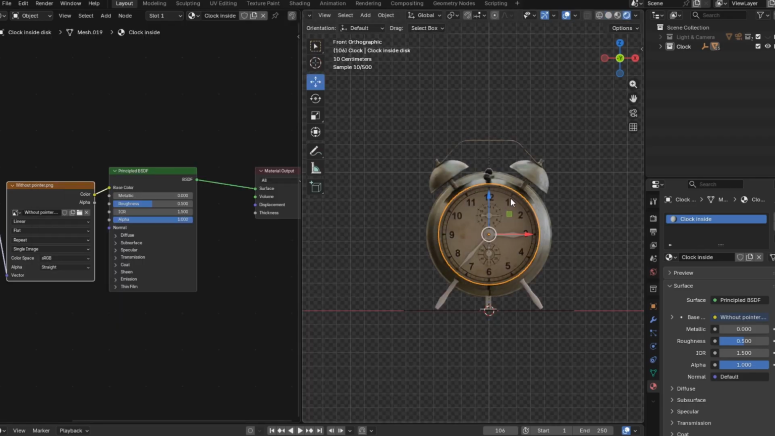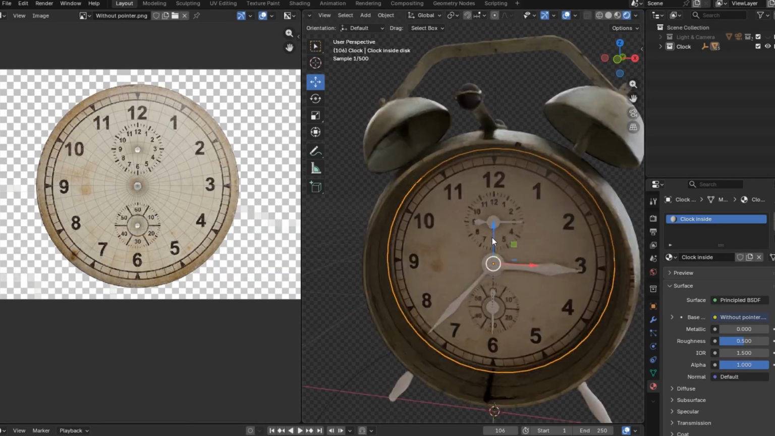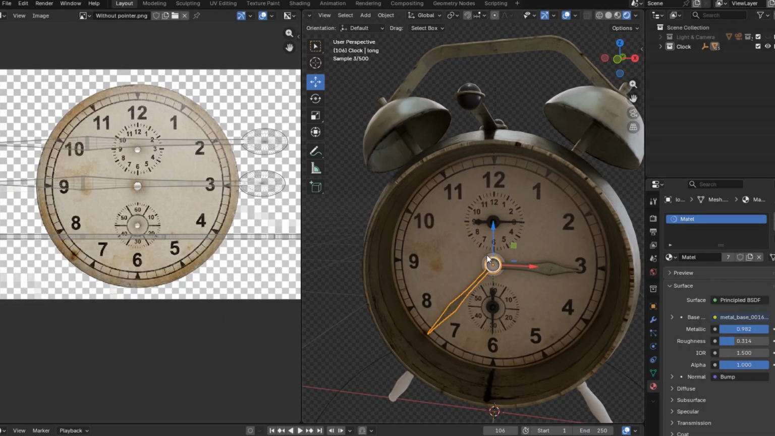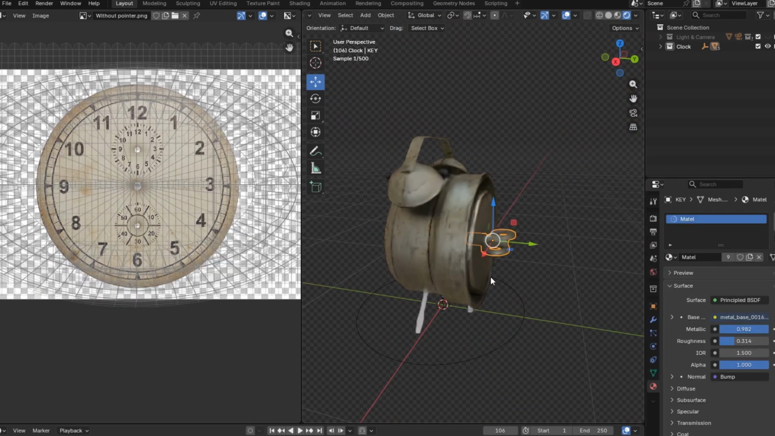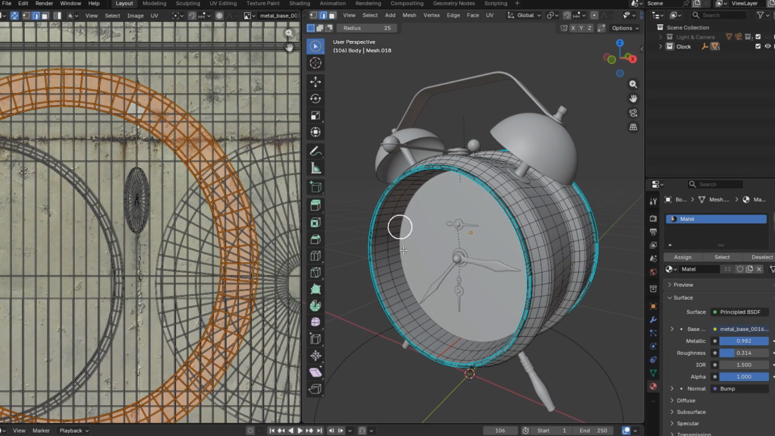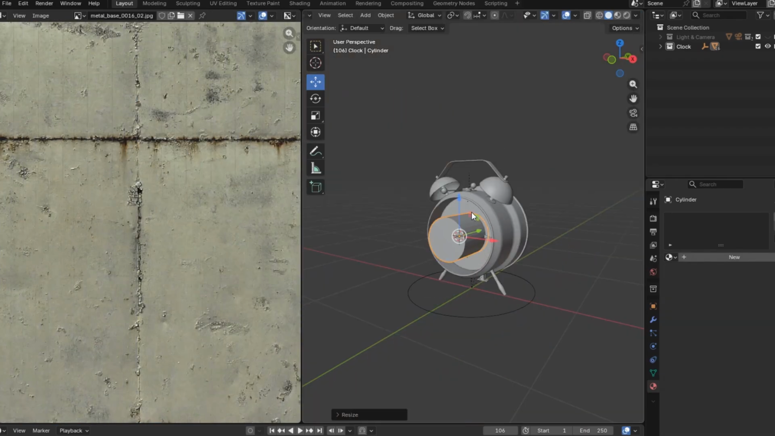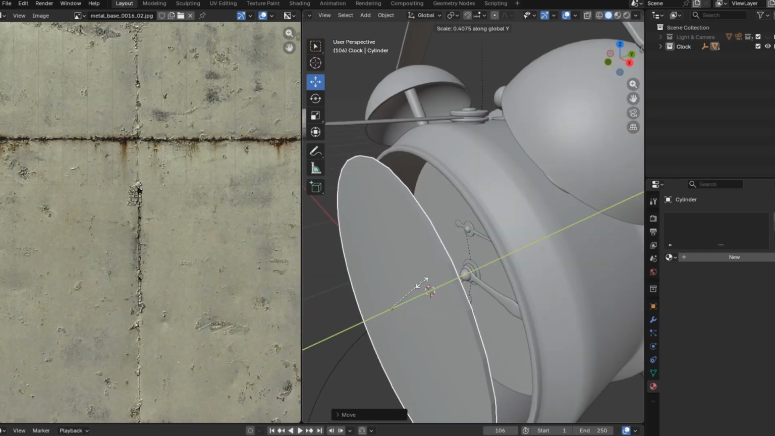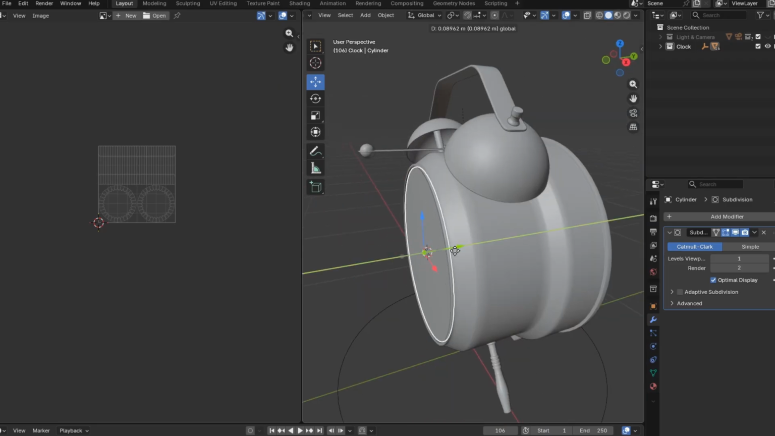For specific parts, like the clock face where the time appears, I used a separate shader and applied a single image texture using Project from View mapping. Finally, I added a glass shader for the front cover of the clock. After finishing the shading process, the model looks like this.